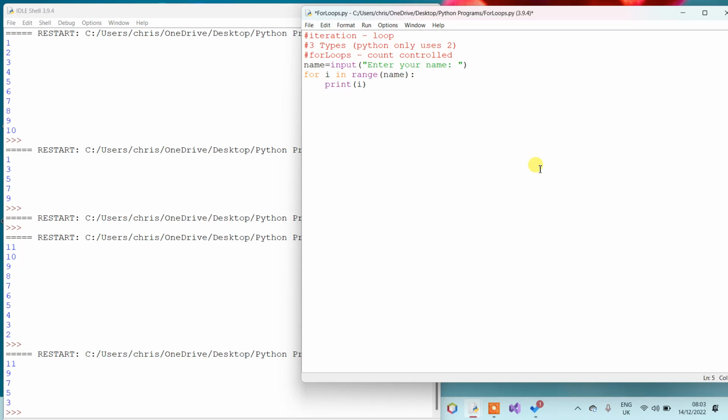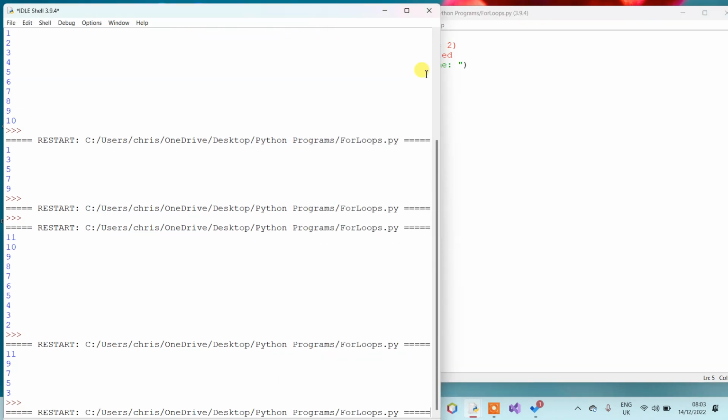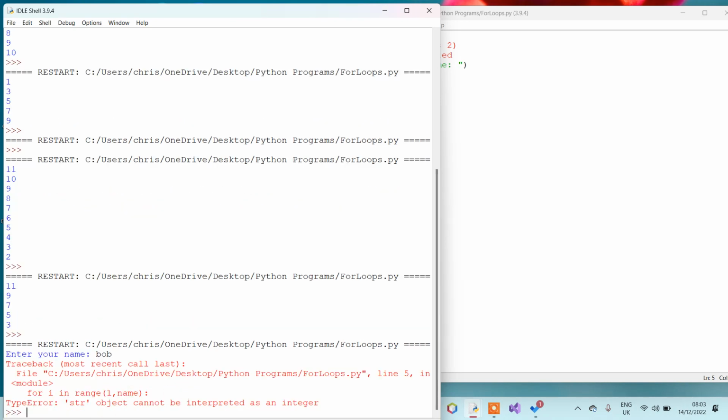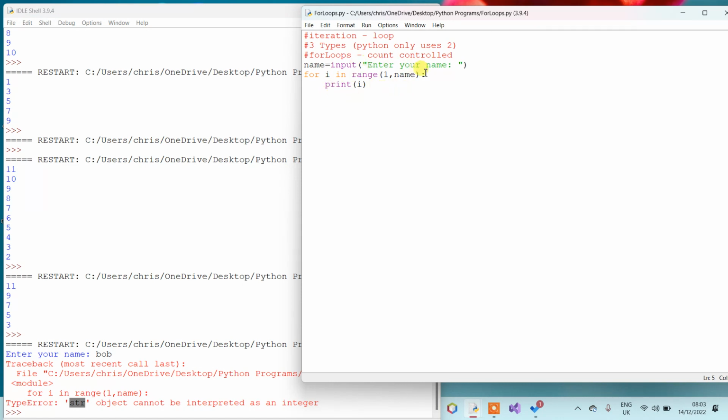If I put for I in range name, or more specifically, if I put 1 to name like we did before, and if I run this, let's put the word Bob, and you'll see I get an error here. Okay, so this is because I'm trying to count, and name is a string object, so Python does not like that.